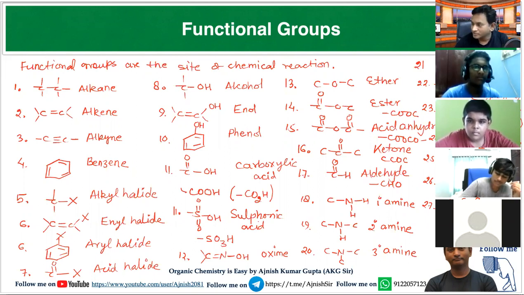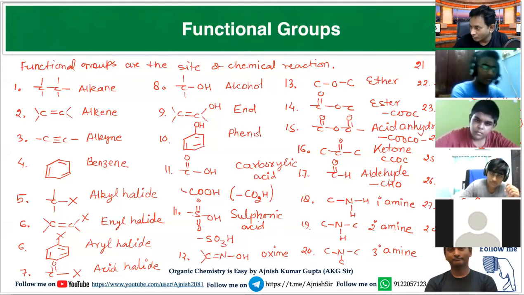Along with that, some sulfur containing compounds may also be asked in organic chemistry. When C is connected with SH, it is called thiol.